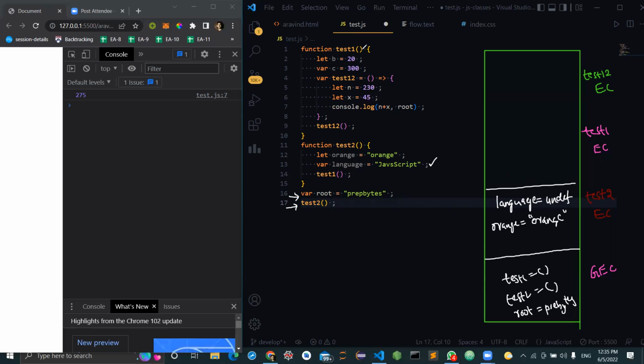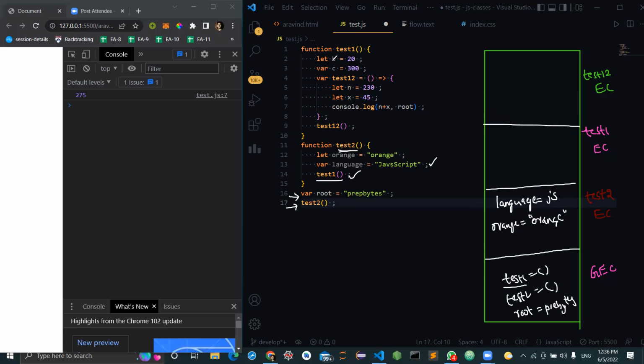This undefined will be erased. And what will be assigned? It will be assigned with JavaScript. Yeah, JS I am writing directly. I don't want to waste my time. Now test 1 is there, and as the test 1 variable is not present inside the current context, we will have to check it in its lexical environment. That means where this test 2 is present. Test 2 is actually present in the global execution context. So we have to check whether there is a variable called test 1 in the global execution context or not. Yes, that is there. So test 1 context will also get created.